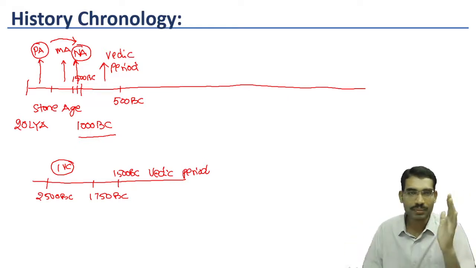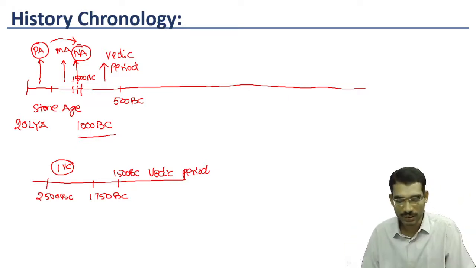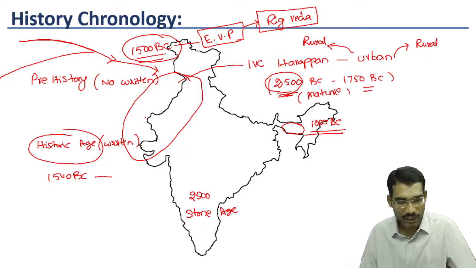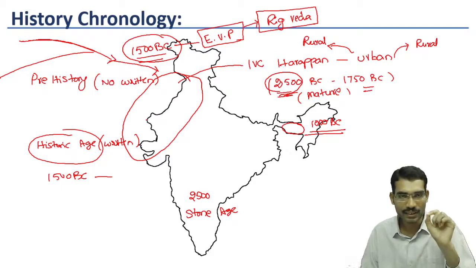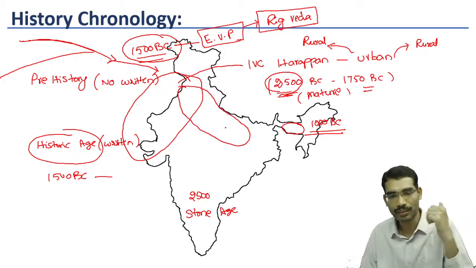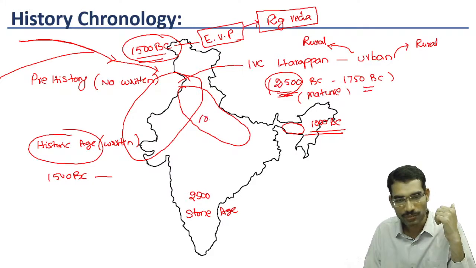From 1500 BC to 500 BC, means 1000 years, we are calling it the Vedic period. Once again, in the Vedic age, I am erasing this. After some time, these early Vedic people shifted gradually to the Gangetic plain. This development took place from 1000 BC to 500 BC.